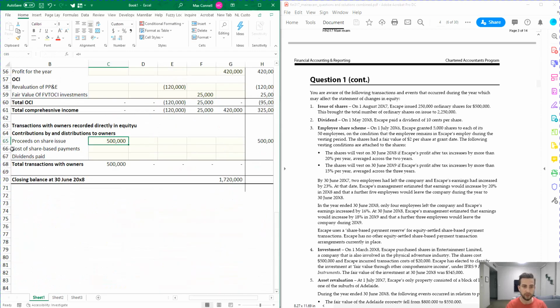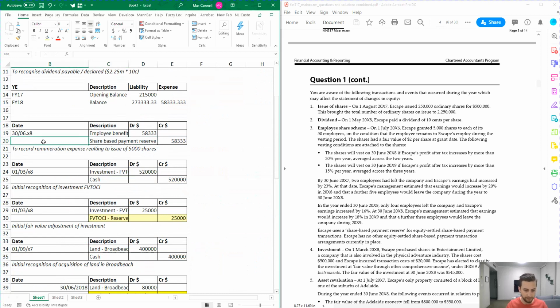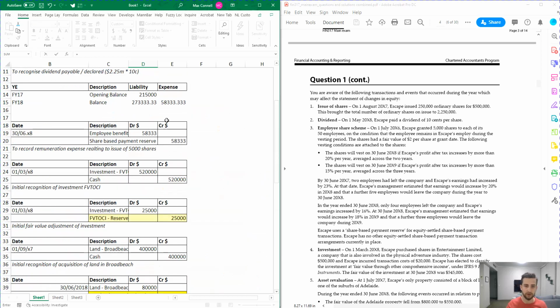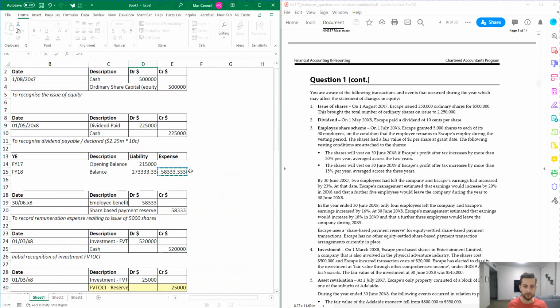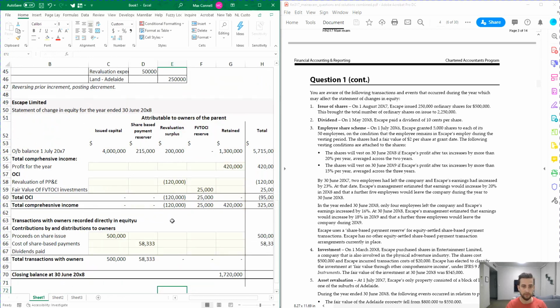Okay, so moving on. So cost of share-based payments. So that's obviously going to relate to this question up here, when we issued an adjustment to the share-based payment reserve of 58,333, and that's going to be a credit account as well, and that's going to link to the share-based reserve category. So let's just link that in there, 58,333. There we go.